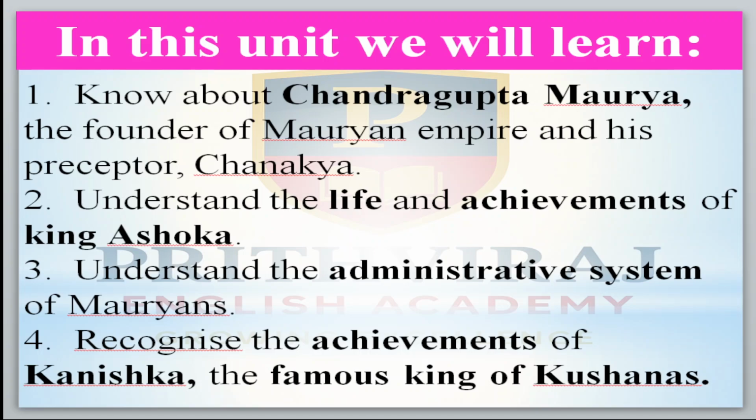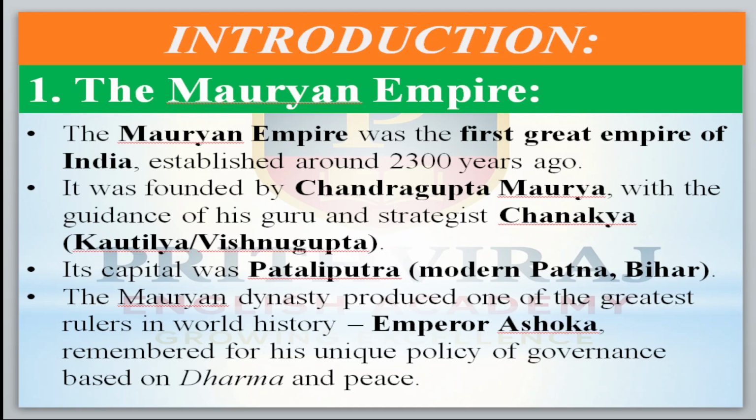In this unit, we will learn about Chandragupta Maurya, the founder of the Mauryan Empire, and his preceptor and guide Chanakya, and we will understand the life and achievements of the king Ashoka. We will understand the administrative system of the Mauryas. We will recognize the achievements of Kanishka, the famous king of the Kushanas. In our next videos, we will come to know about the Guptas and Vardhanas later. Today we will come to know about two: the Mauryas and the Kushanas of the ancient dynasties of North India. First, the introduction to the Mauryan Empire.